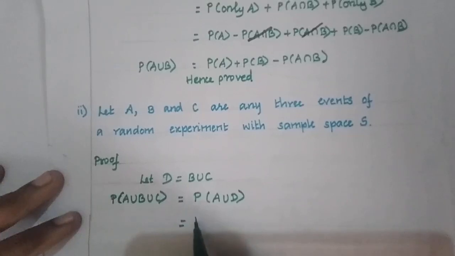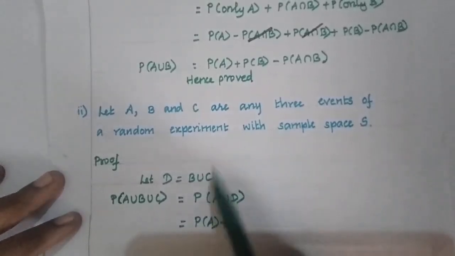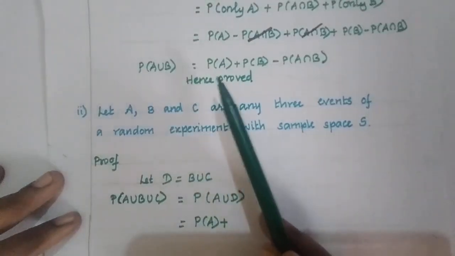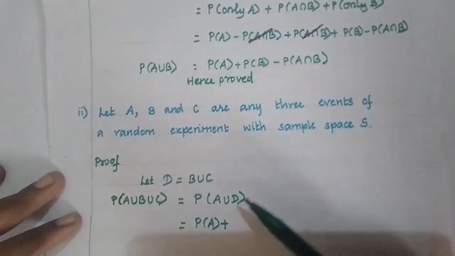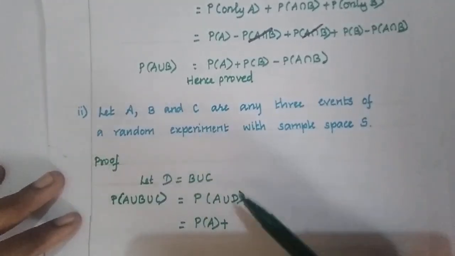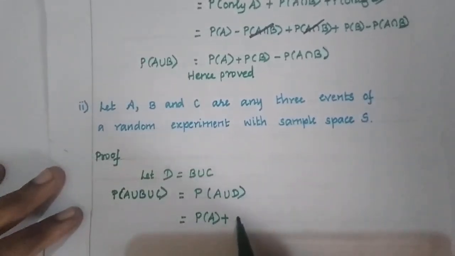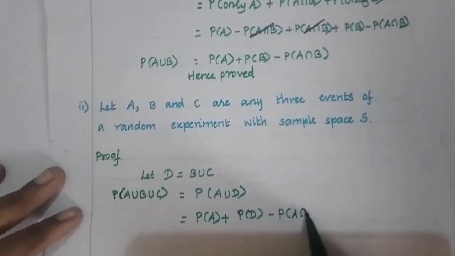Based on the formula P of A union B is equal to P of A plus P of B minus P of A intersection B, here in the place of B we have D. So we write P of A plus P of D minus P of A intersection D.